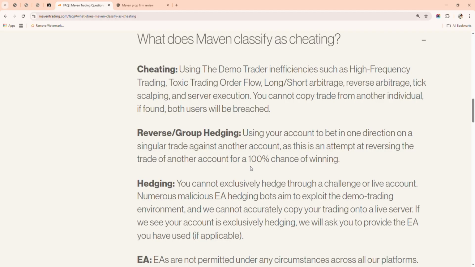Tick scalping is basically those people that enter trades in split seconds and want to run out in split seconds. Like you enter in 1 second, you're out in 2 seconds. Tick scalping is against their rule. So avoid that. And also server execution.